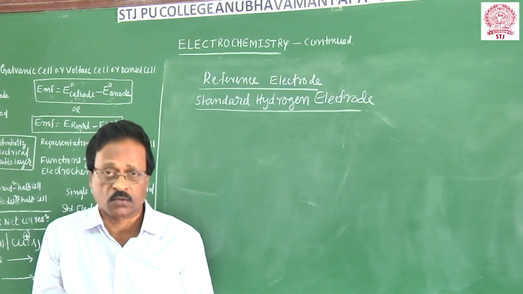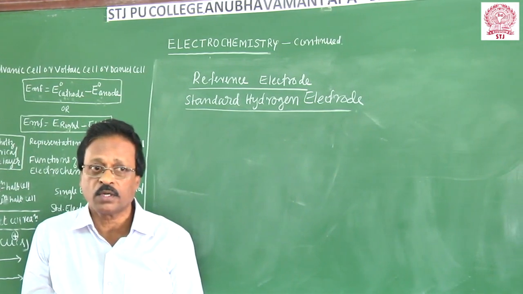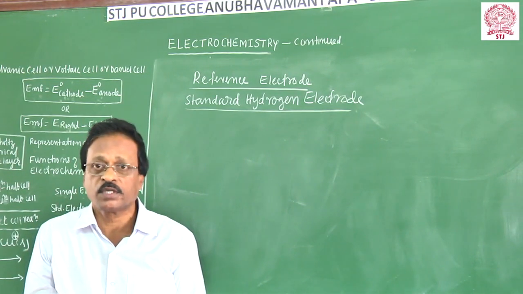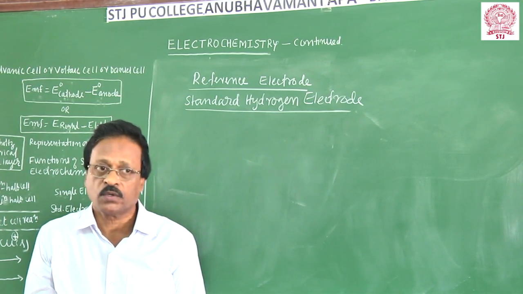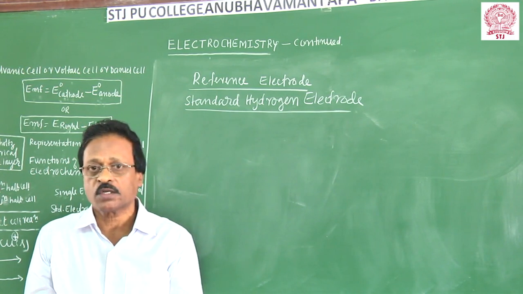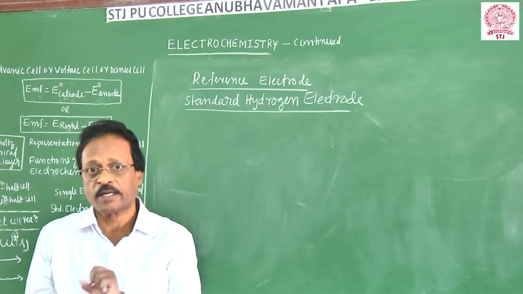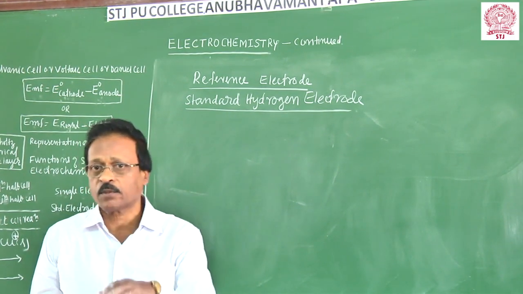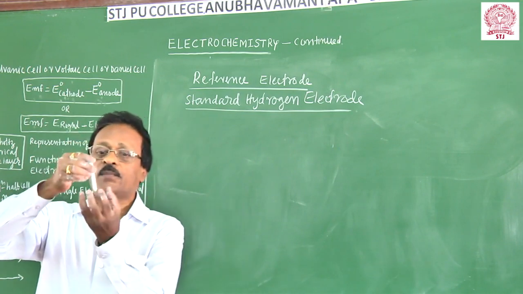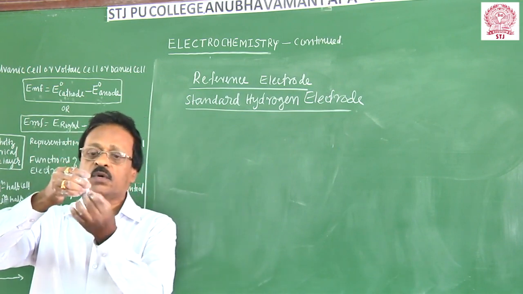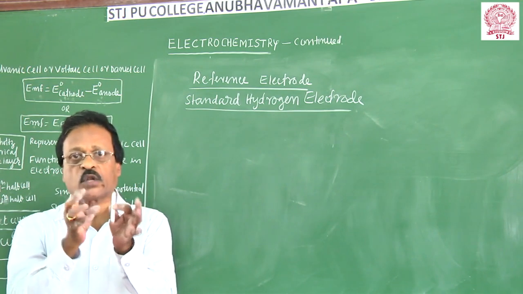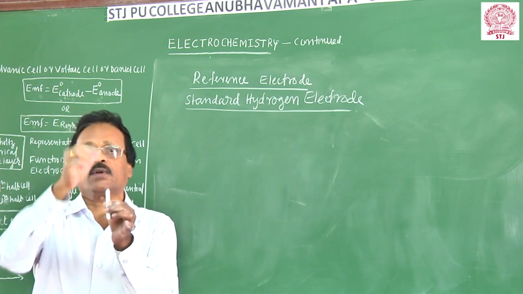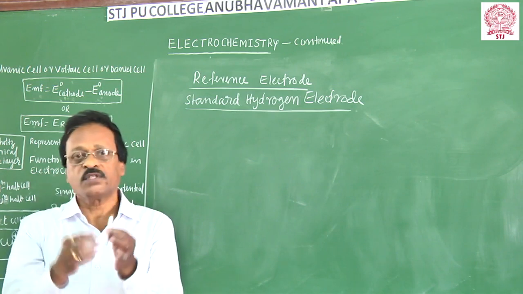Friends, I will explain about the reference electrode. What is the reference electrode? How can it be used to measure the single electrode potential? As I told you earlier, single electrode potential cannot be measured experimentally. Suppose I take a zinc rod dipping in zinc sulfate solution. I told you that at the junction of the metal and solution, a small potential develops. I cannot keep a voltmeter on it; I cannot measure it.